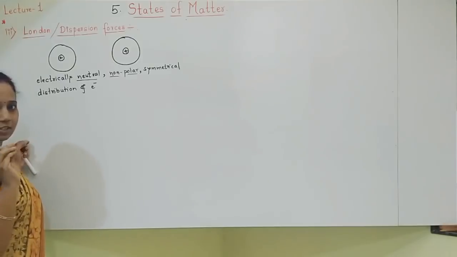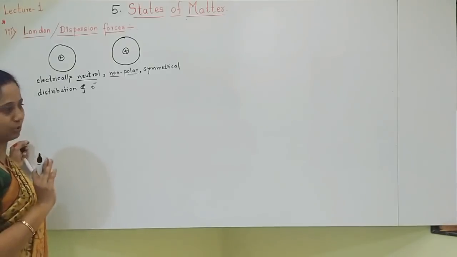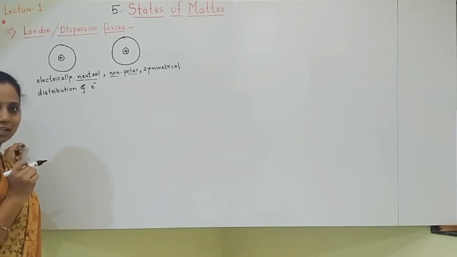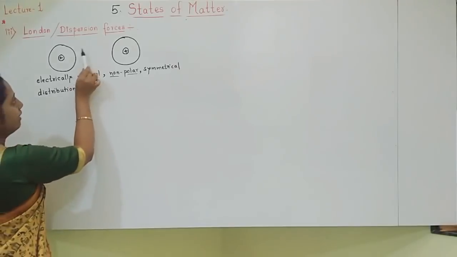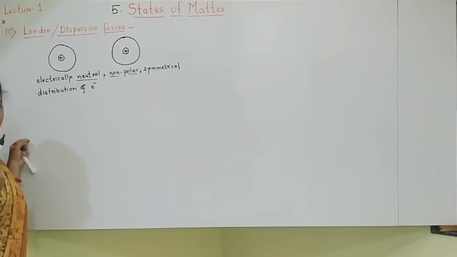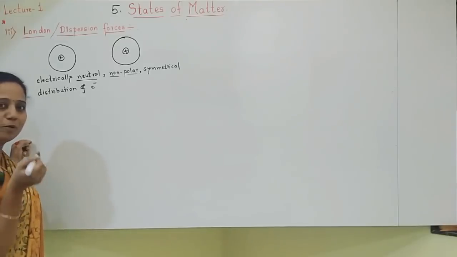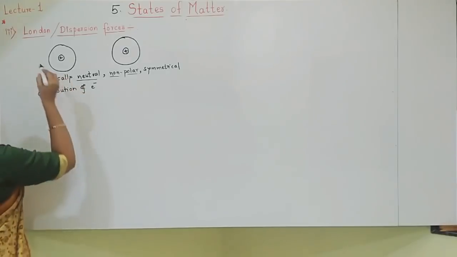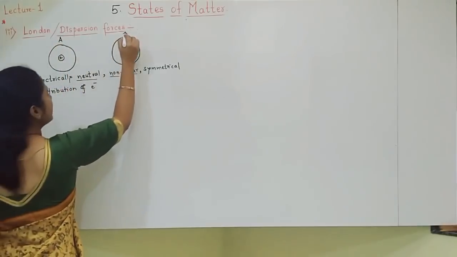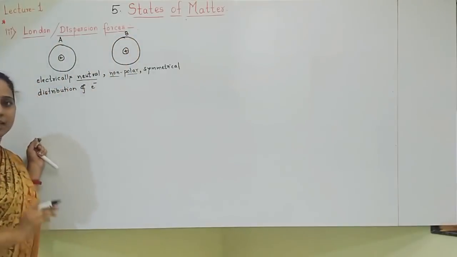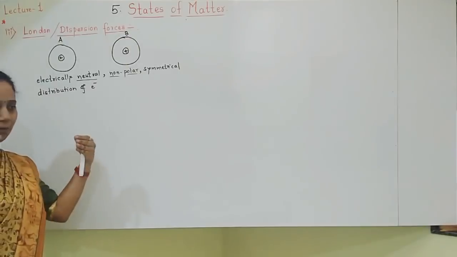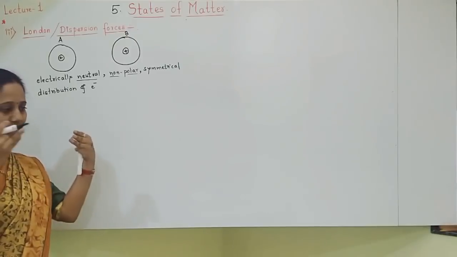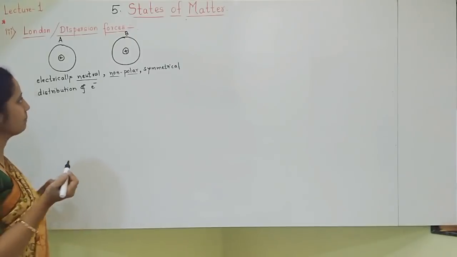Okay, everywhere electrons are symmetrically, evenly distributed, so polarity is not there. Now here which type of forces of attraction are there? You can see that no forces of attraction are there. Okay, now poles are not there, that's why force of attraction is not there. How do poles get induced? Try to understand now. Now these two atoms, imagine that this is atom A and this is atom B. Imagine that two atoms come close to each other. When they are far away, these forces are not significant. When they come close, forces become significant.